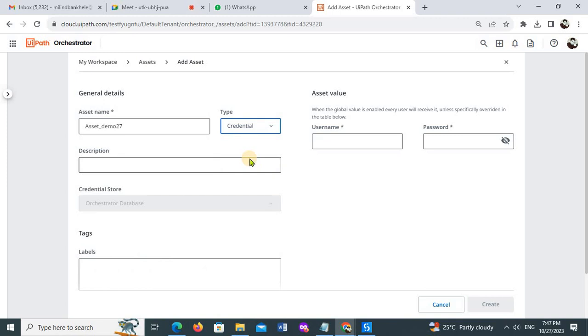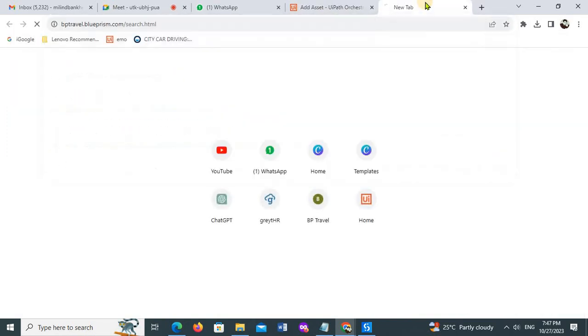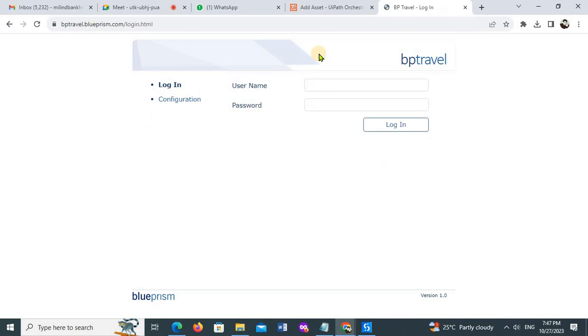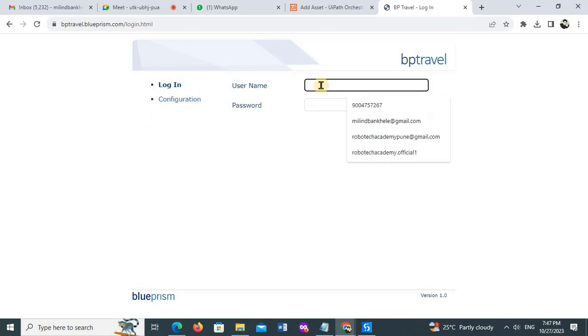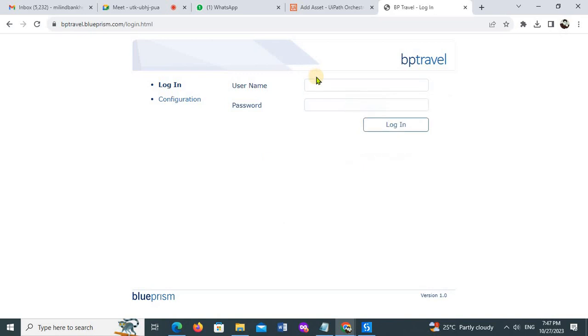And as I said, boolean is true or false, then integer value, and credential. The credential type is what we use if I want to log in somewhere. For example, this is a travel website, and to access it they require credentials, a username and password. This username and password is very crucial, it is the end user's username and password, so it needs to be hidden somewhere.